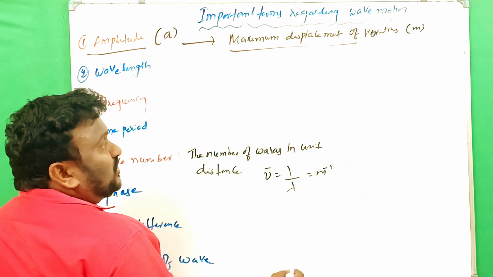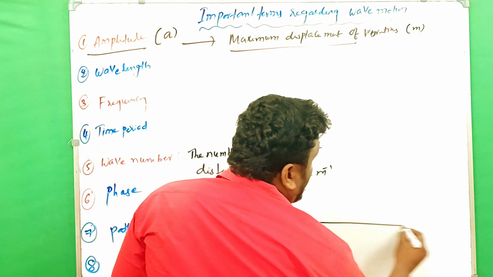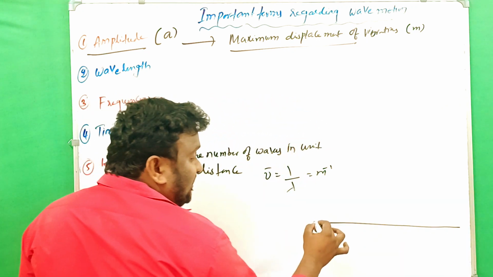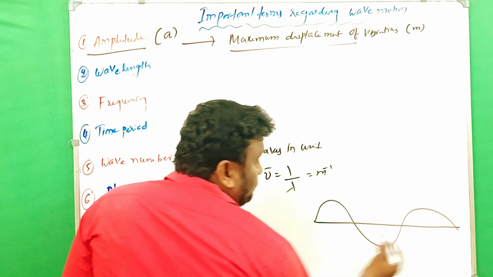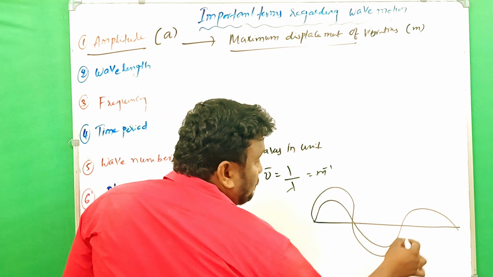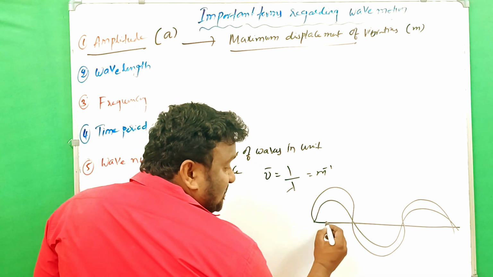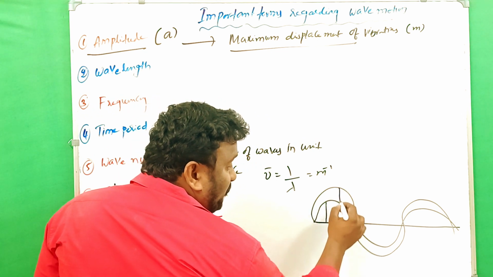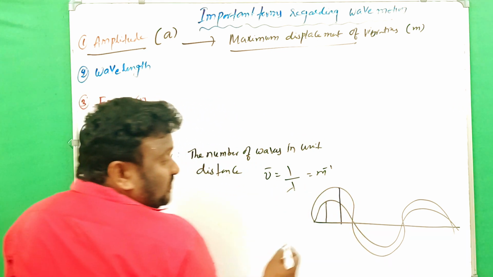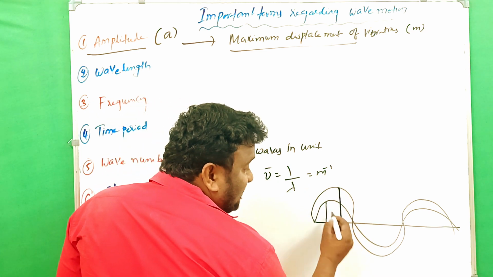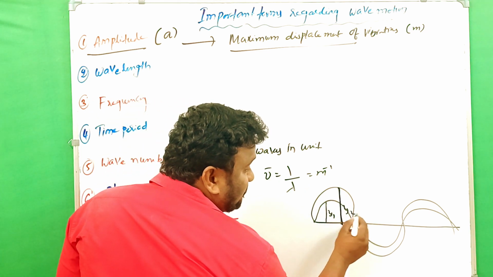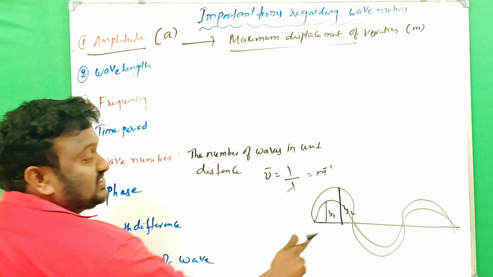Clear? To understand that simply, for example, if it is a transverse wave like this, so this is the first vibration and this is the second vibration. In this case the displacements are, for example, y1 and y2. Two waves are there like this, y1 and y2.